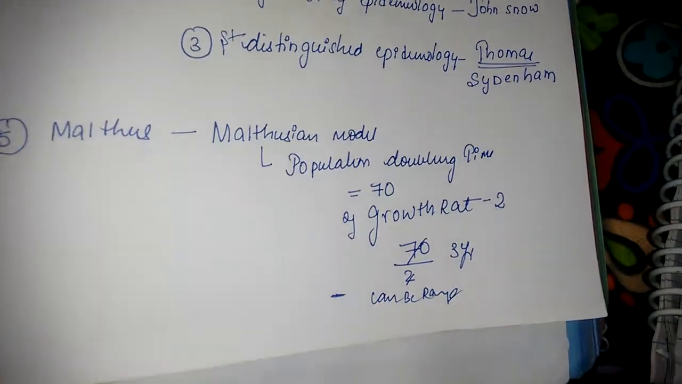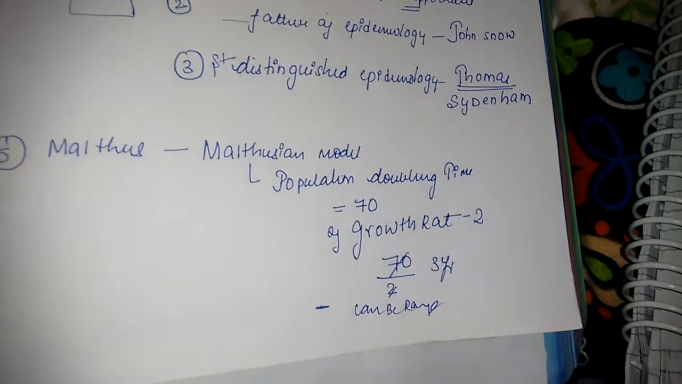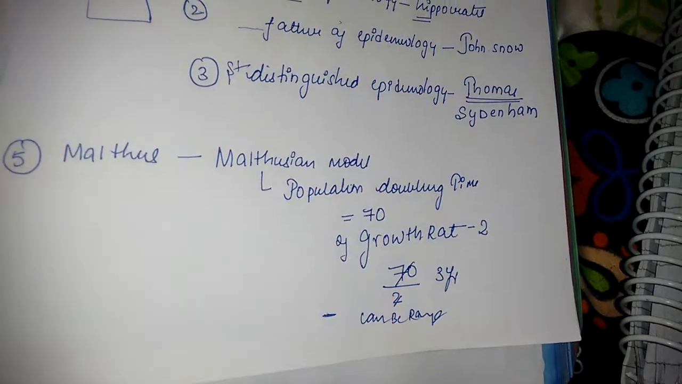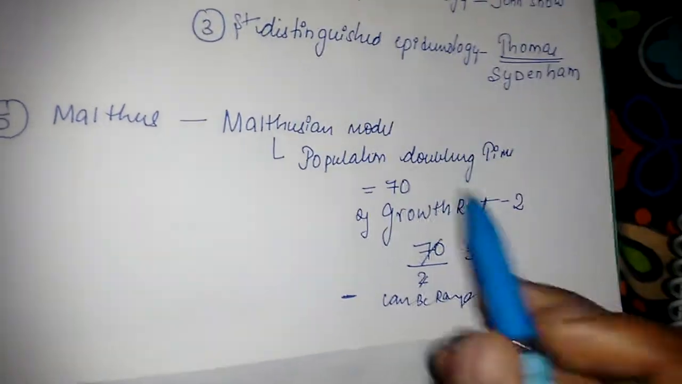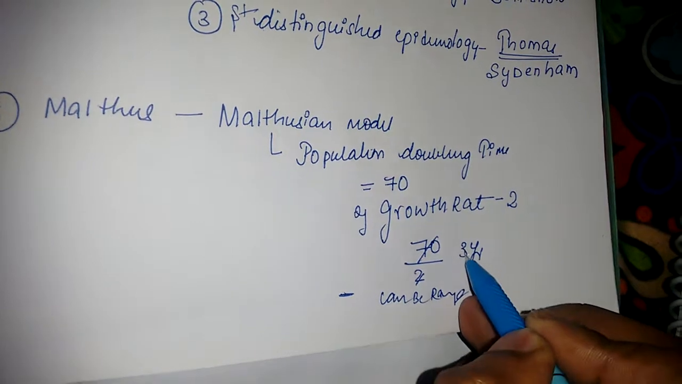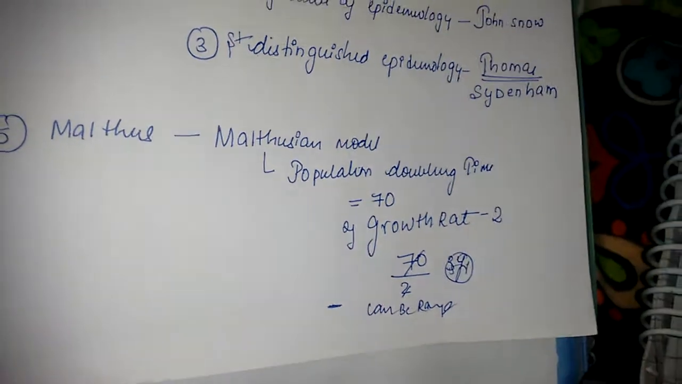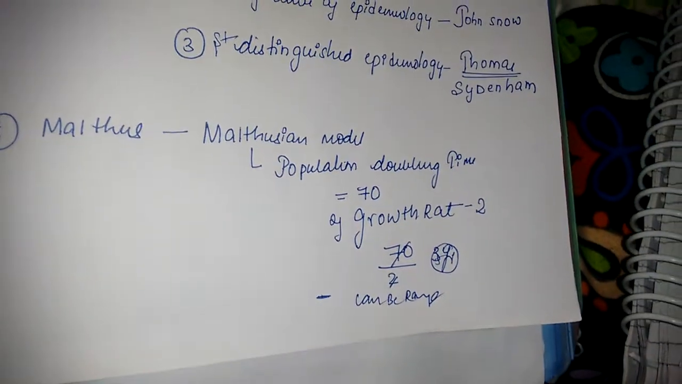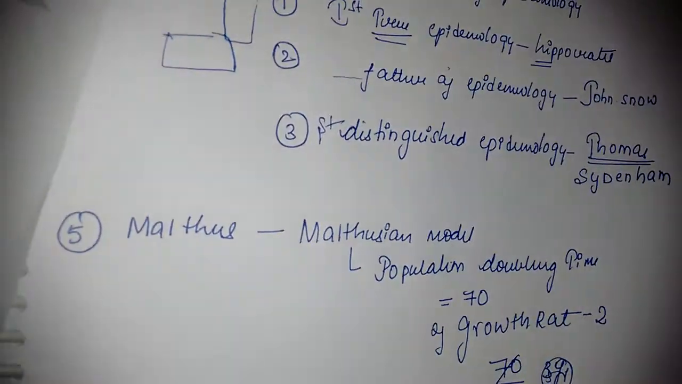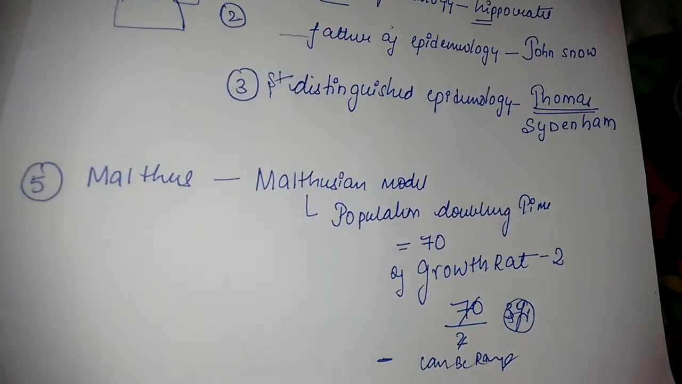If the growth rate is 2 in the population, then I divide 70 by 2, it is 35 years, right? 35 years. So that is all about the Malthus population model. You can just remember this as the Malthus model of population.